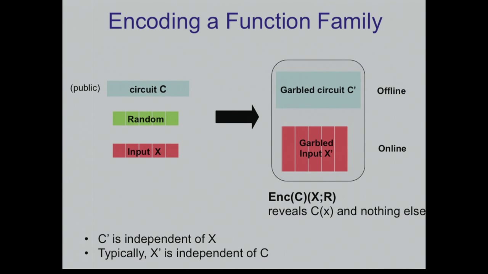So for any encoding, I can parse it like this. I think about this part as the offline part and this one as the online part. The reason is that imagine that in the morning I wake up and I see this circuit C. I can toss coins, get the randomness, and compute this part. Only in the afternoon do I see my input x. At this point I can compute x prime based on the randomness that I already have and maybe the circuit that I already know. So this is why I think about it as an offline and online part.